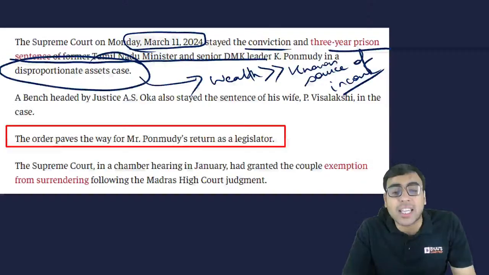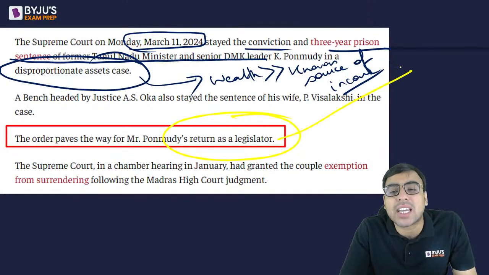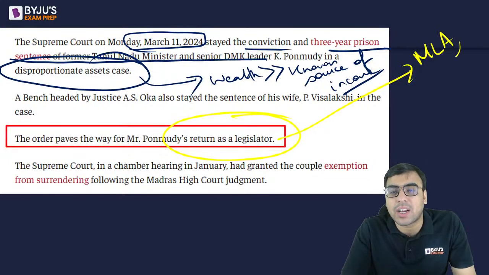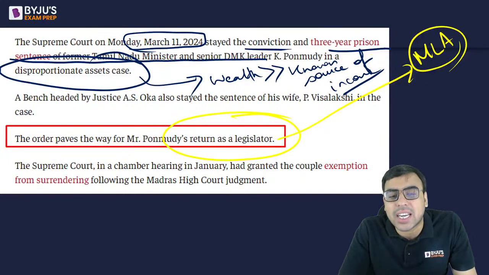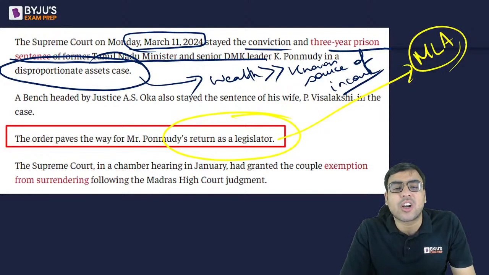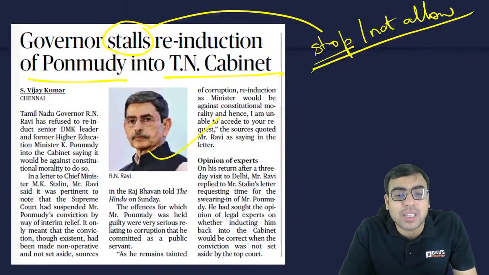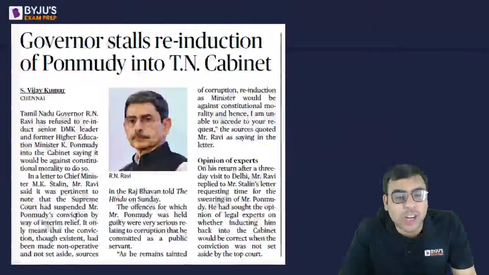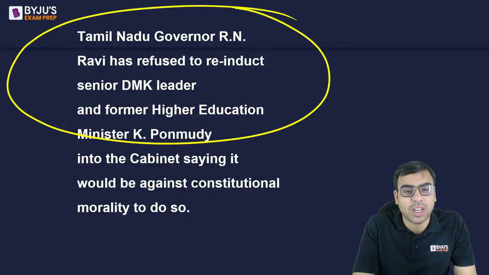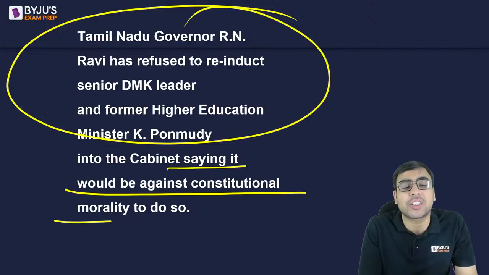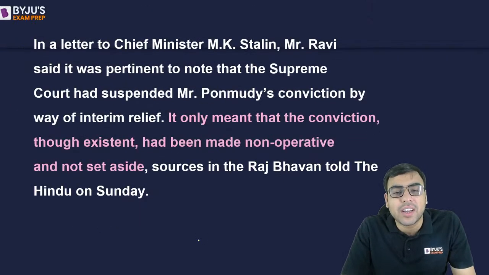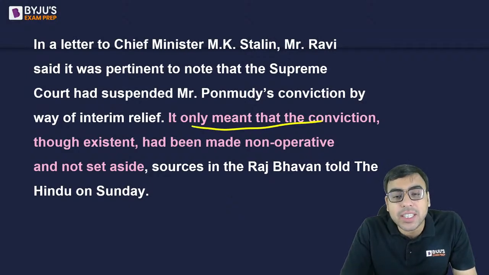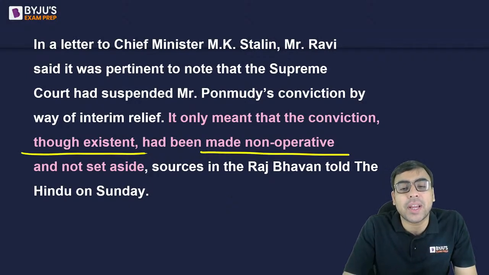So it means, and the article said, that now he can get back the legislature. Means if he was an MLA or MP, he can get this back. And he got the MLA-ship back, but the governor said that I'm not going to add him in the Tamil Nadu cabinet as a minister. Why? Because, according to sources, it would be against constitutional morality to do so.